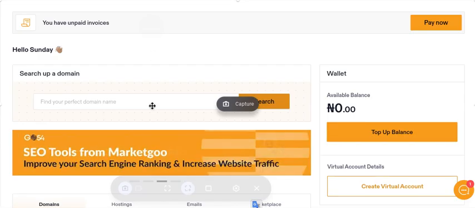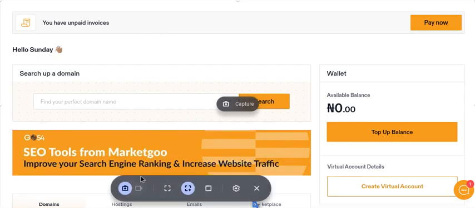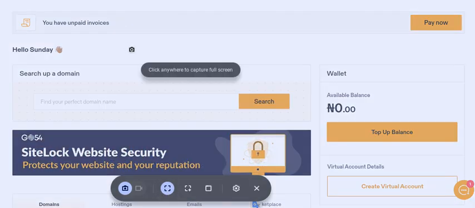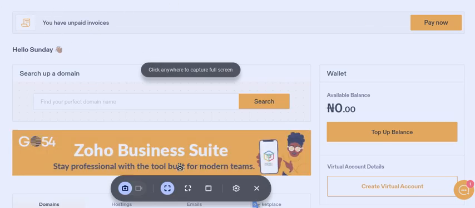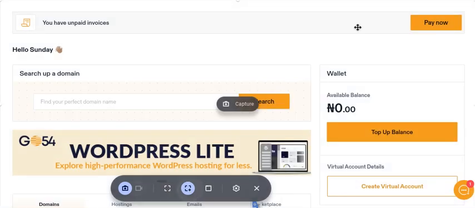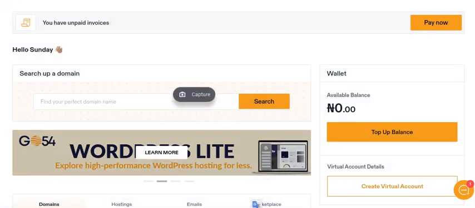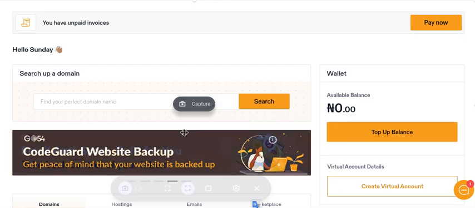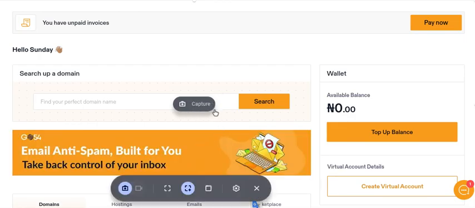For instance, you can see this window now. If I want to change which area of the screen is being captured, I can toggle this on. Now this will capture the entire window. If I click anywhere to capture the screen, if I toggle this on, I can adjust where I want to record. So I can choose the area I want to record in this option. Even if you are recording a video, this is the step to follow.